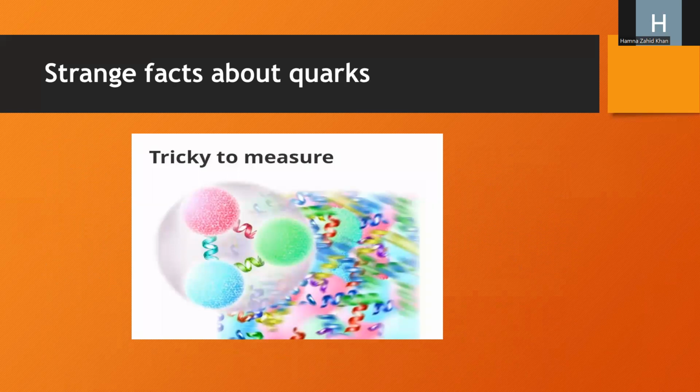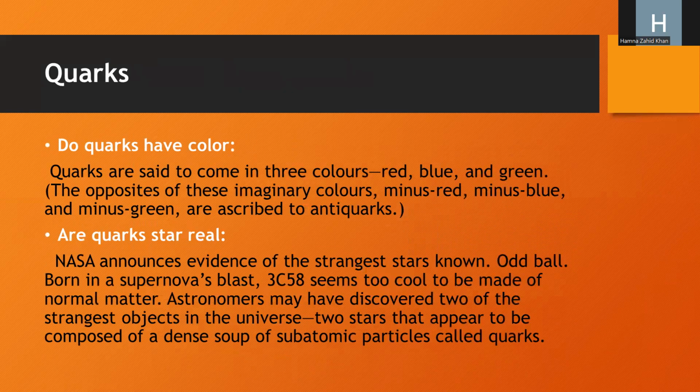Tricky to measure. Look. Now, another question is: do quarks have color? Quarks are said to come in three colors: red, blue, and green. The opposites of these imaginary colors, minus red, minus blue, and minus green, are ascribed to antiquarks. Quarks are positive and antiquarks are negative. So there are mainly three colors: red, blue, and green, and the opposites are minus red, minus blue, and minus green.